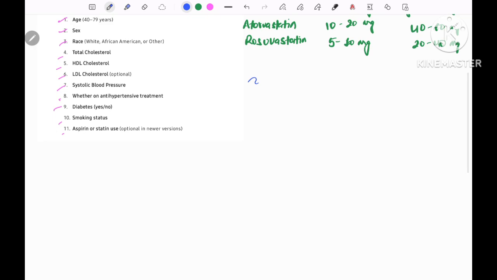Now we have to know the indications for choosing high intensity statin and moderate intensity statin. For choosing high intensity statin, there are some criteria we should follow. If the LDL value is more than 190 mg per dL, then irrespective of age or any other condition, we have to start with high intensity statin.